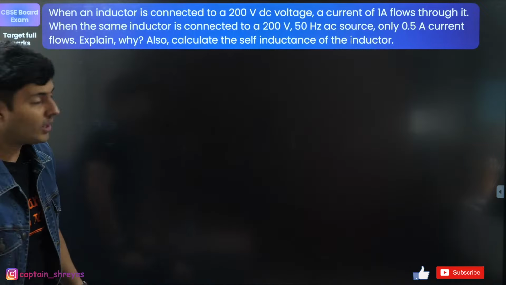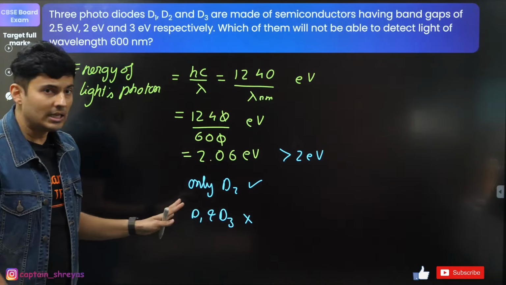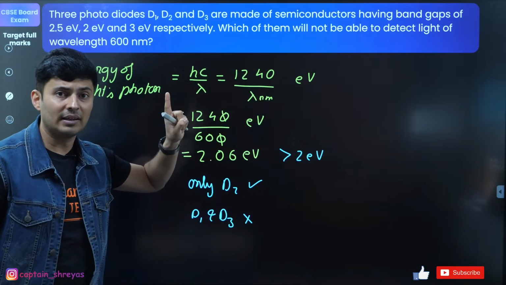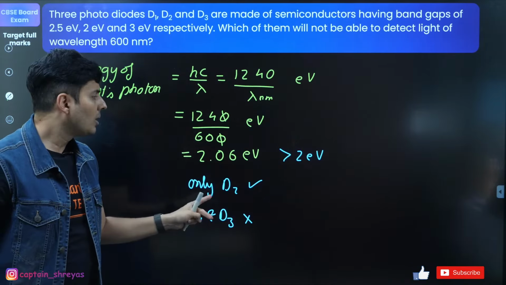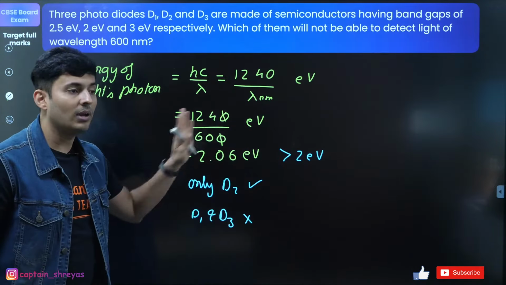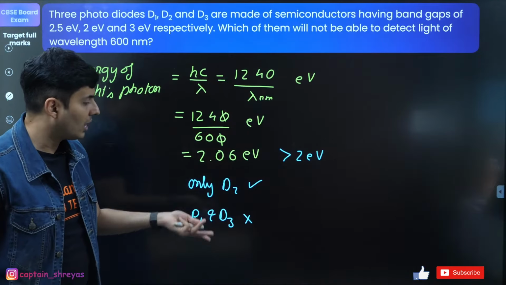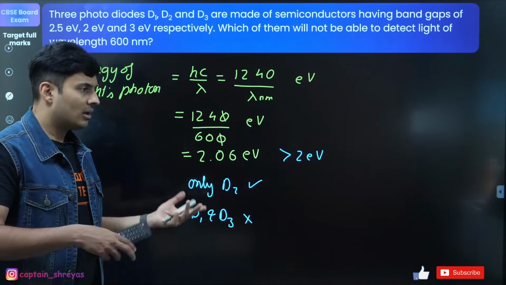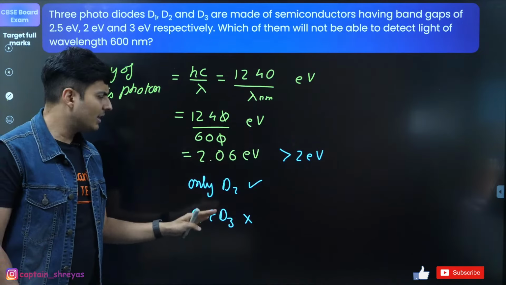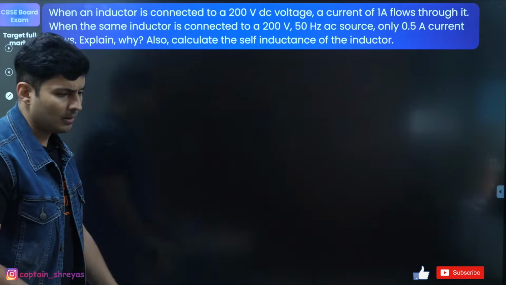Guys, photodiode is a standard question. You cannot say that it is deleted, because this is completely based on the concept of energy of a photon. Photon is there in the syllabus, number 1. Number 2, band gap is there in the syllabus, semiconductors. So it can come in the CBSE paper, guys. So don't say that, sir, it is deleted. I thought photodiode, zener diode is not there. So don't worry about that. It's just a simple question on energy of a photon, and whether the band gap energy is less or more than the energy of the photon. So don't worry about all those things.